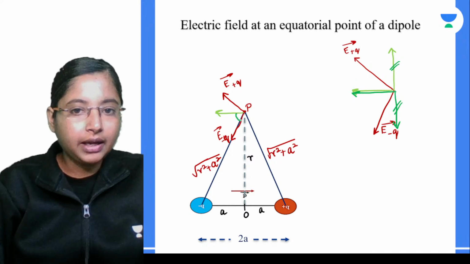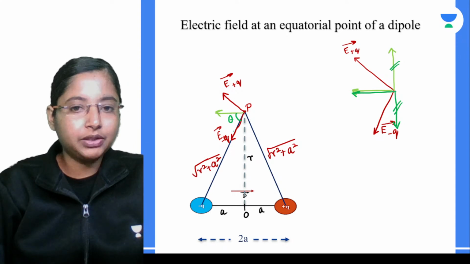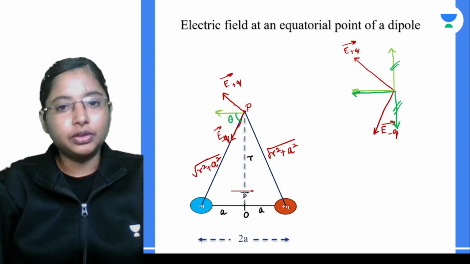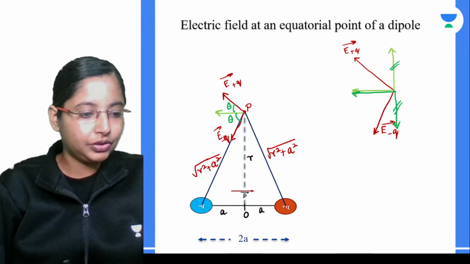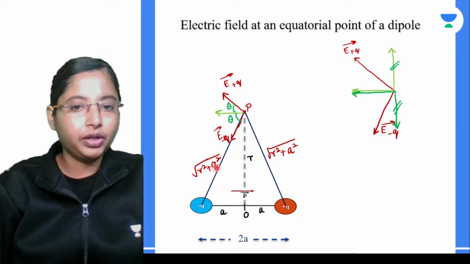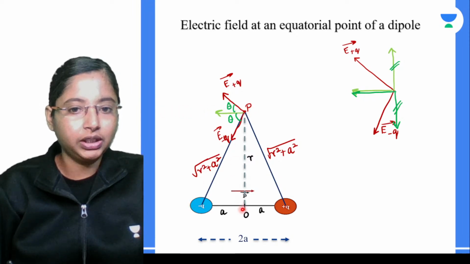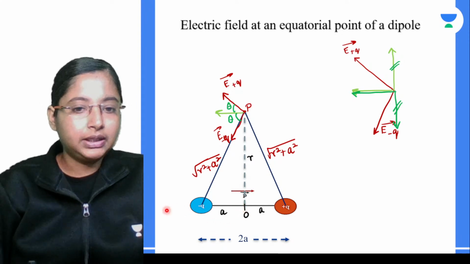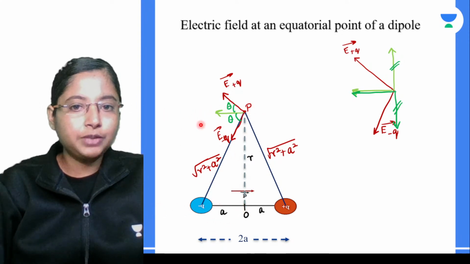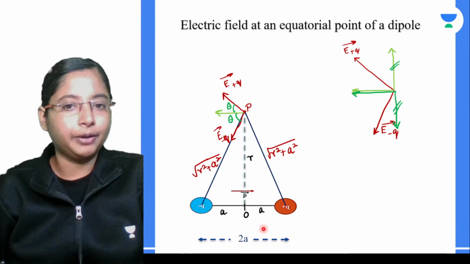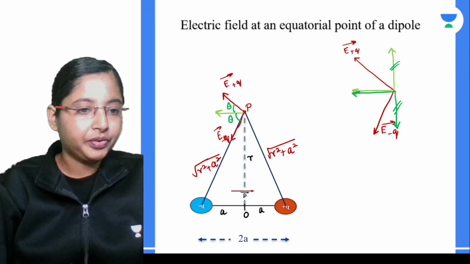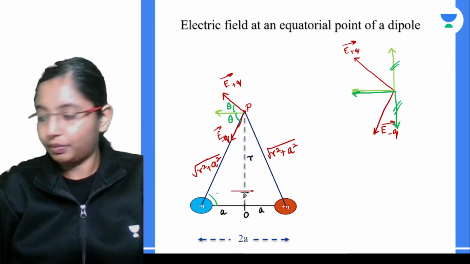Now this angle, the angle this component makes with the resultant, is theta. So this angle is again theta. This is basically a straight line, and this is a vector over here, and again here you see another vector. Now this line is a parallel line, and there is a line passing through these two parallel lines, which means whatever this angle is, the angle over here will also be the same theta.